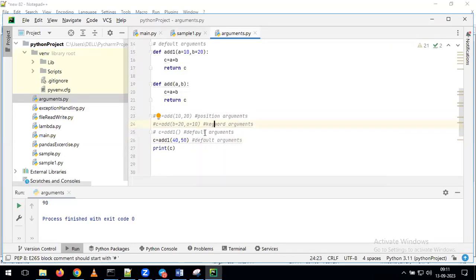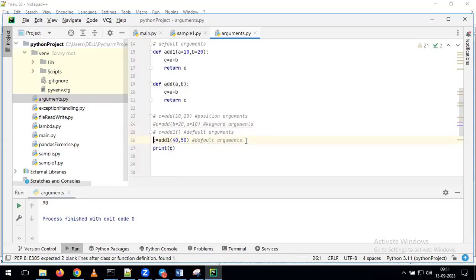Coming to the third type, we call it a default argument. As part of a default argument, while defining the function itself, we assign some values to the variable. If you are not giving any values to the function, it takes the default value. But if you give values to the function, then these values will override the defaults. With that, in this example, we are getting the value 90.